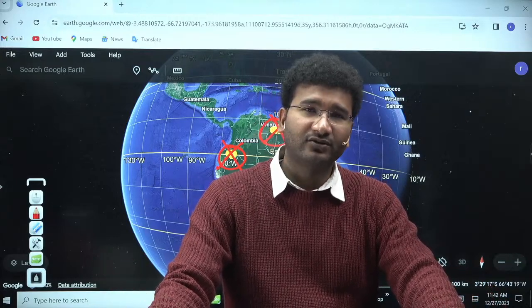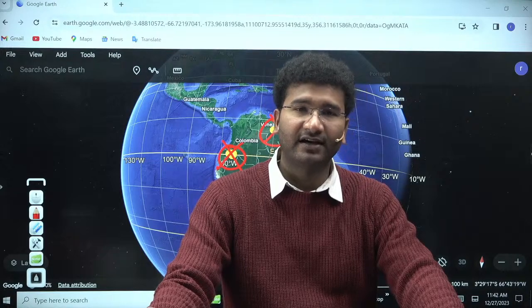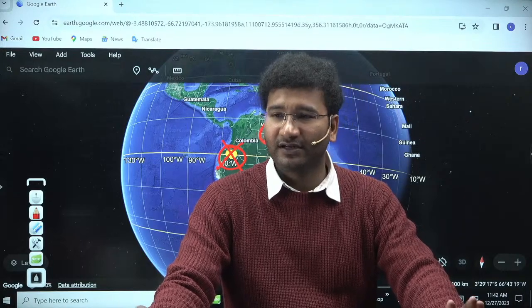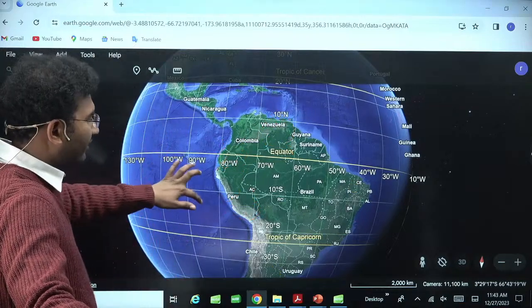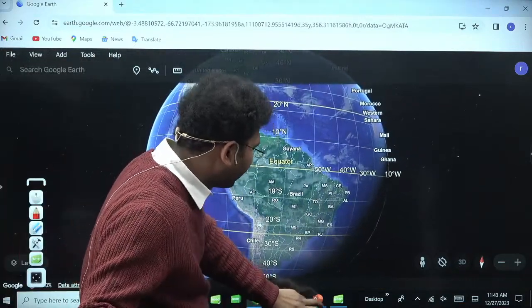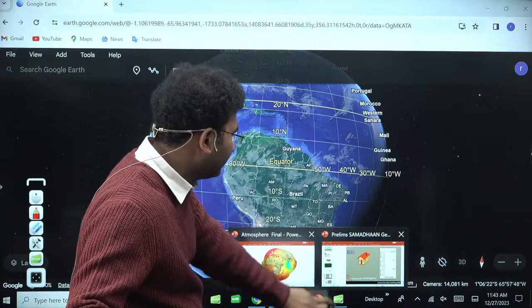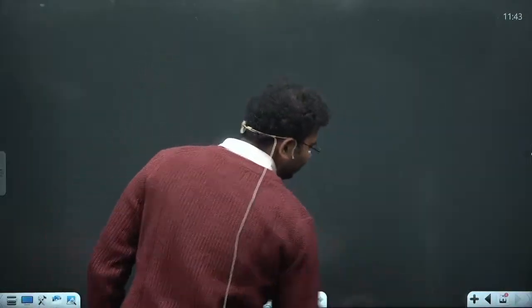So these shadow zones will also help us in understanding the interior of the earth. We'll try to interlink all of this in the further time period. So just hold on and be with me. Okay, come back. So I told you that earthquake waves can be classified into different types.